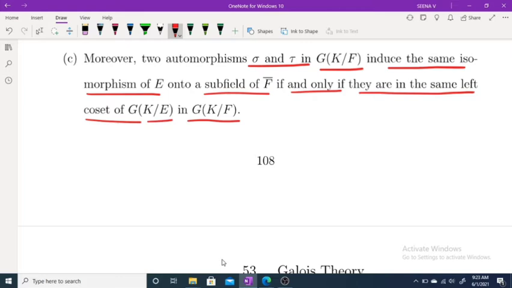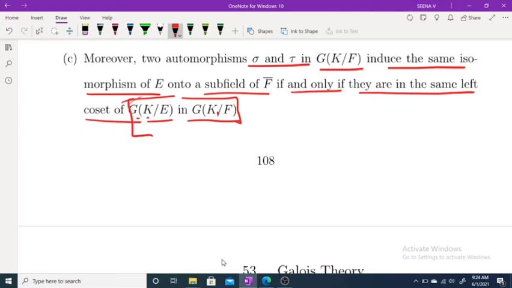Once again, two automorphisms sigma and tau in G(K/F) induce the same isomorphism of E onto a subfield of F closure if and only if they are in the same left coset of G(K/E) in G(K/F), because this is a subgroup of this one. So we can easily find left cosets of G(K/E) in G(K/F).